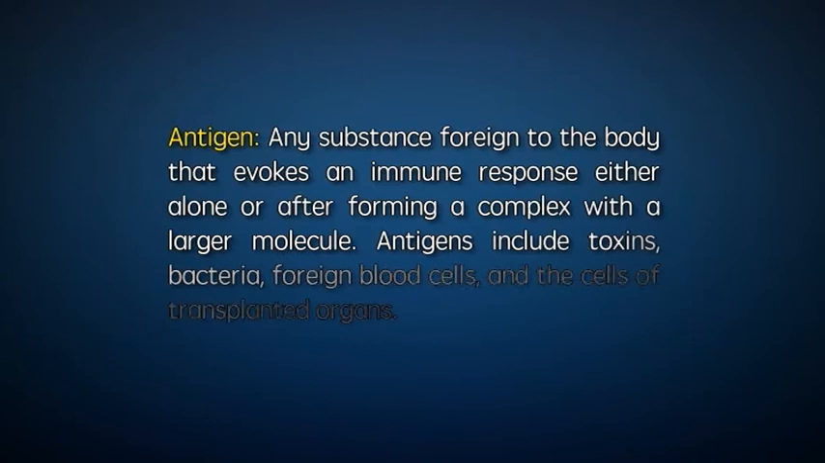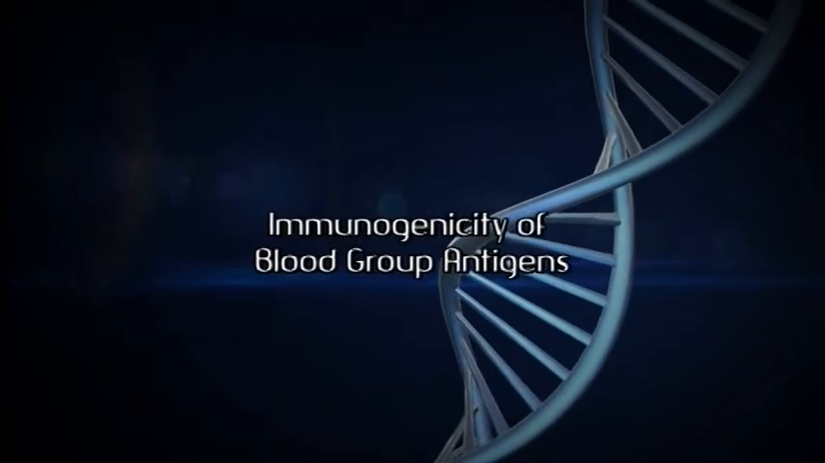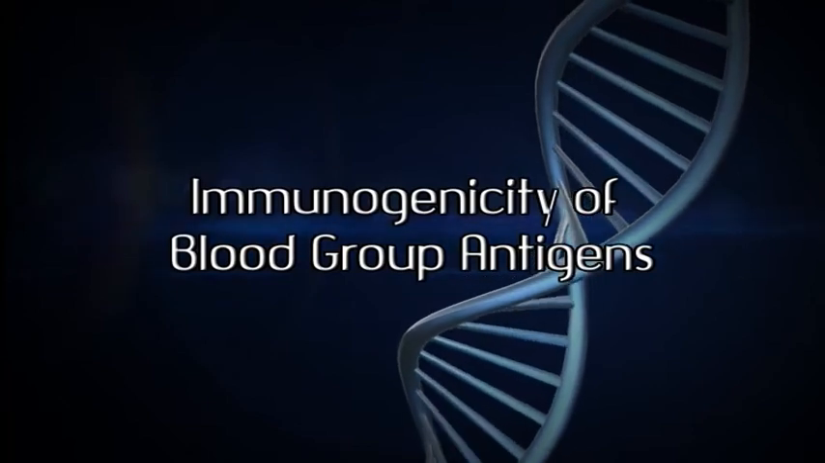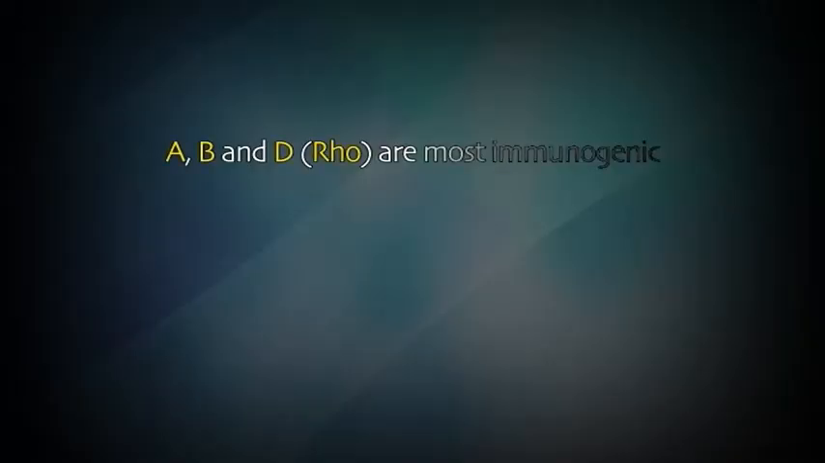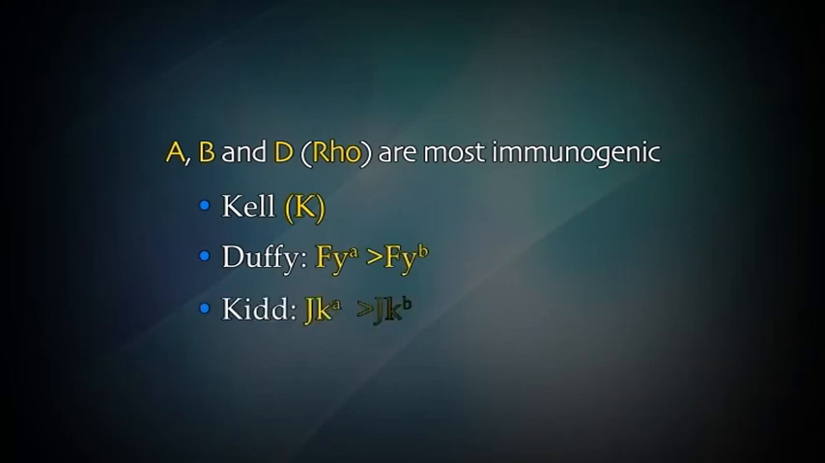Antigen. Any substance foreign to the body that evokes an immune response either alone or after forming a complex with a larger molecule. Antigens include toxins, bacteria, foreign blood cells, and the cells of transplanted organs. Immunogenicity of blood group antigens: A, B, and D, that is Rho, are the most immunogenic, followed by Kell, Duffy, Kidd, etc.